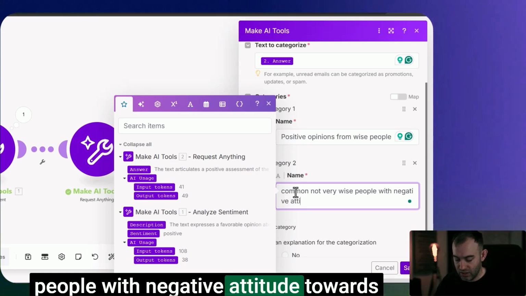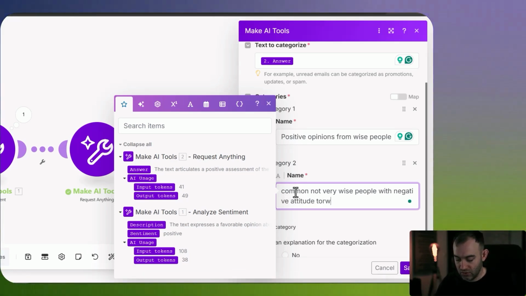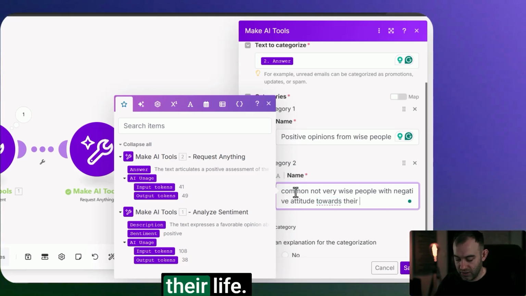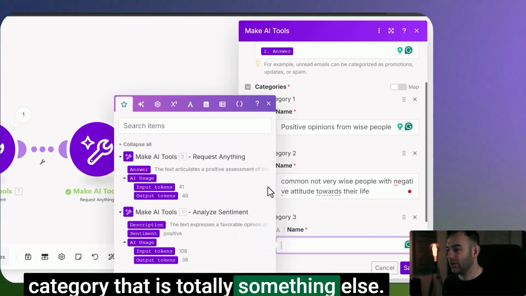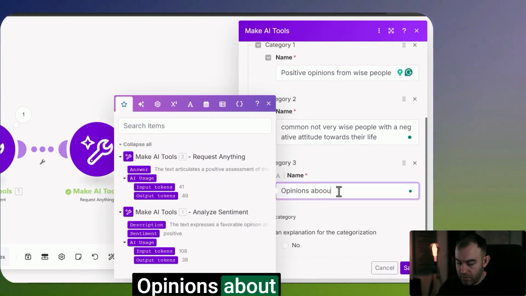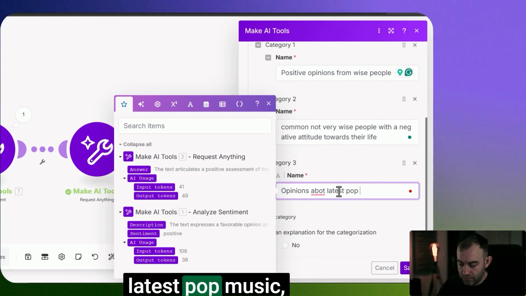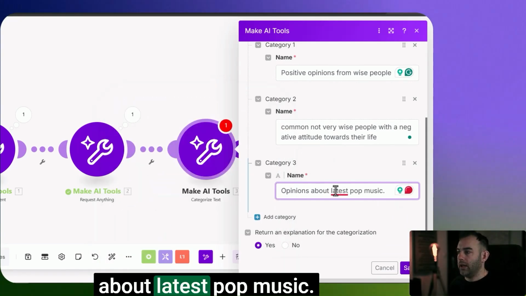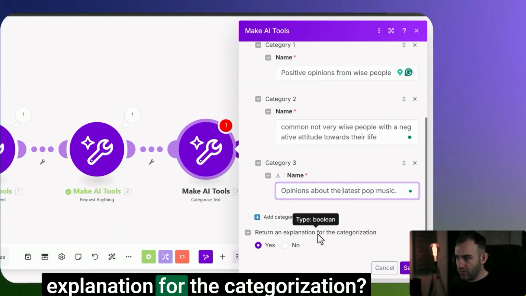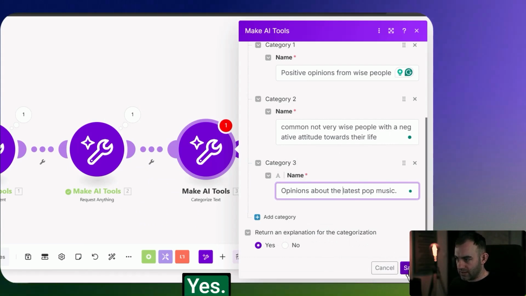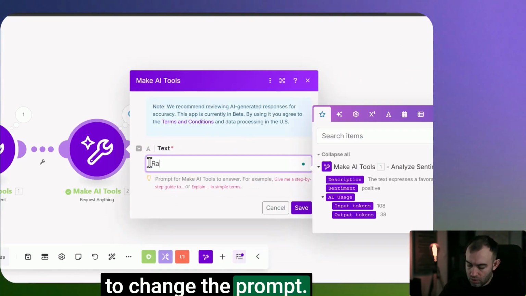with negative attitude towards their life. And perhaps we could make another category that is totally something else. Opinions about latest pop music. And should we return the explanation for the categorization? Yes. Okay, obviously we need to change the prompt.